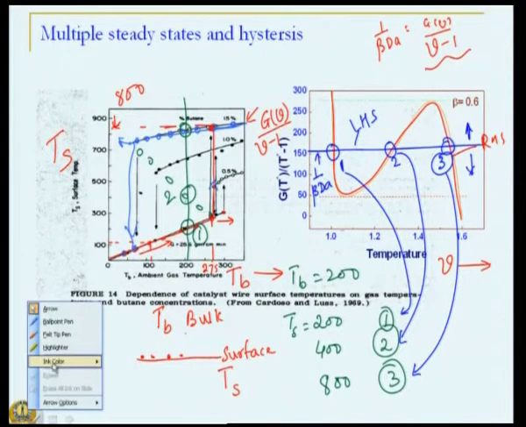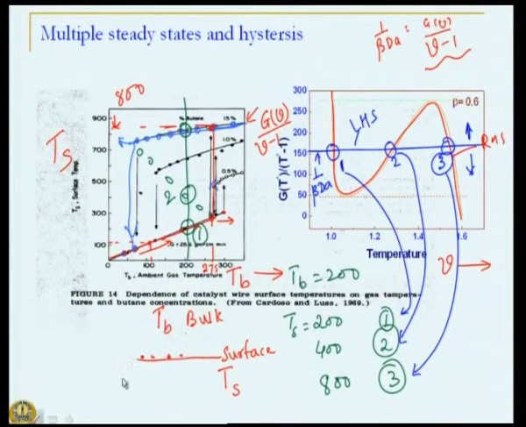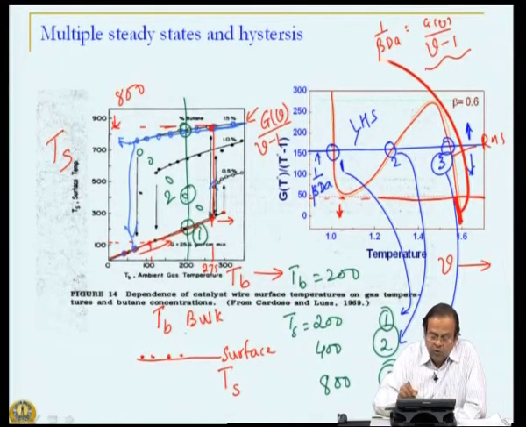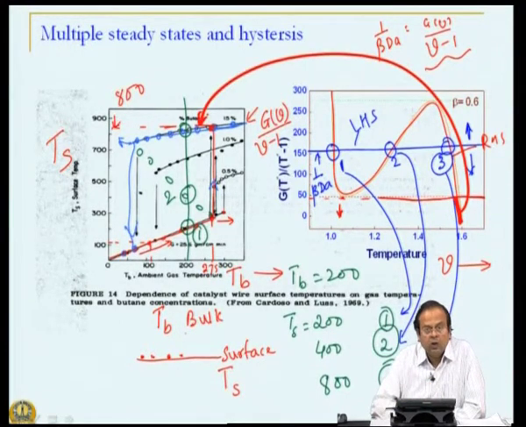Let us look at what happens when your 1 over beta Da value is at this lower limit. Any bulk temperature or any 1 over beta Da value in this region has only one solution, of high temperature. That means we are looking at the high temperature branch.